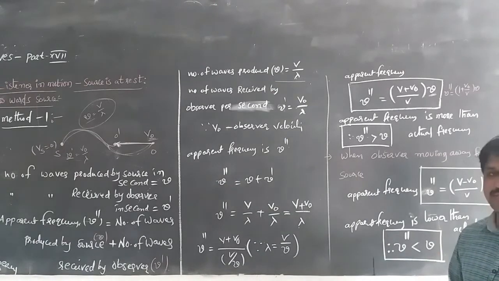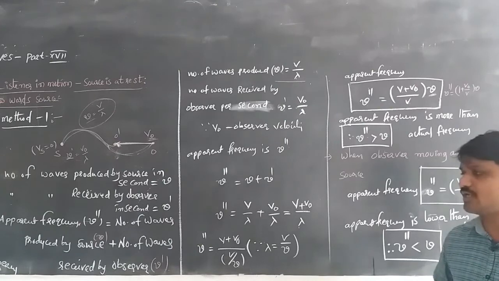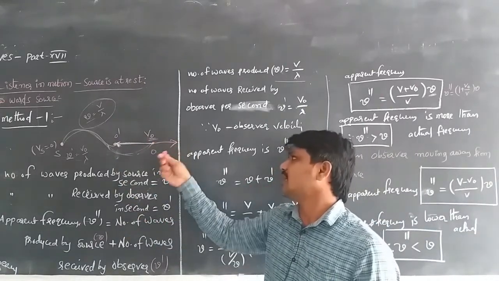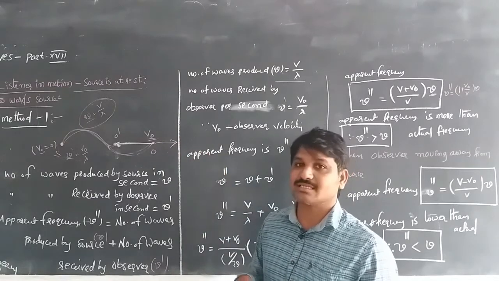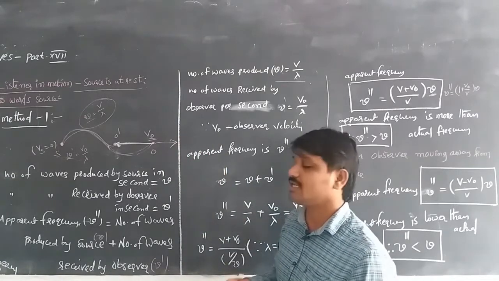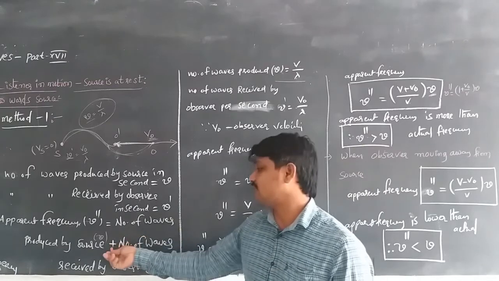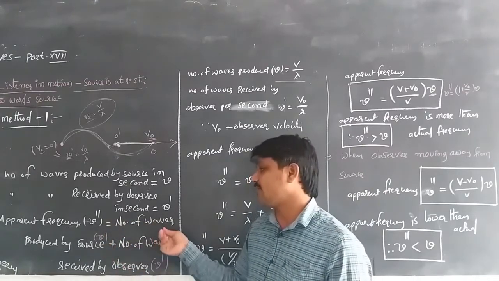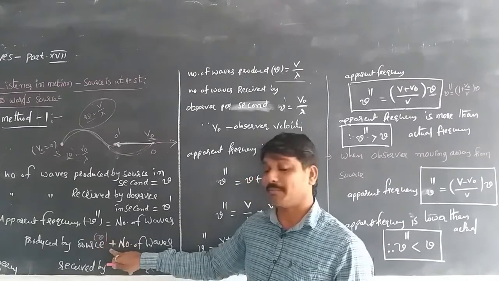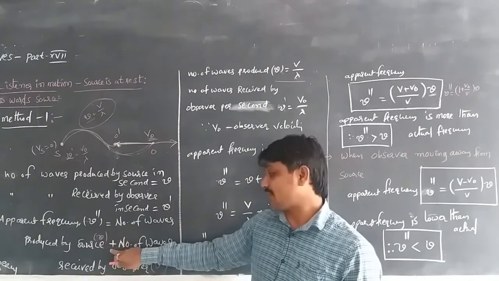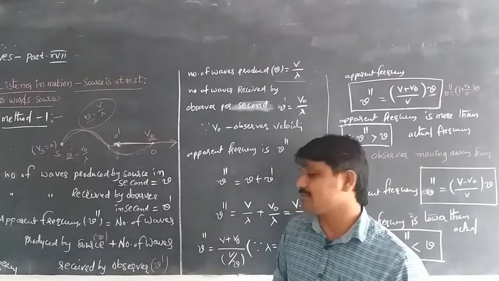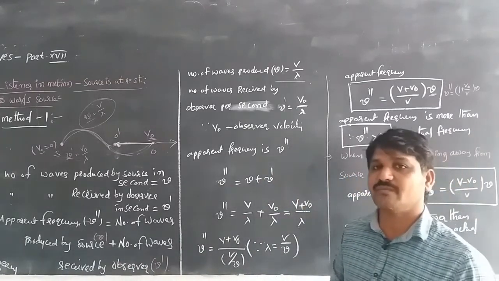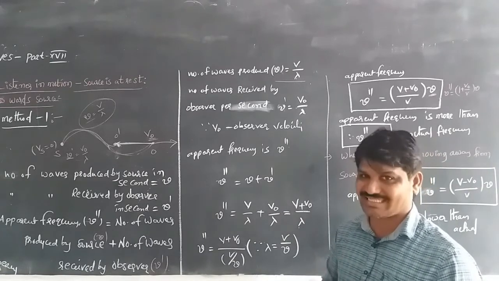When the observer is moving away from the source, he receives a lower frequency of sound. In the case of moving away from the source, he receives less than the actual frequency of sound, so he is losing some. So the total apparent frequency will be less. The number of waves received by the observer is subtracted from the number of waves produced by the source, so the observer's frequency will be less.